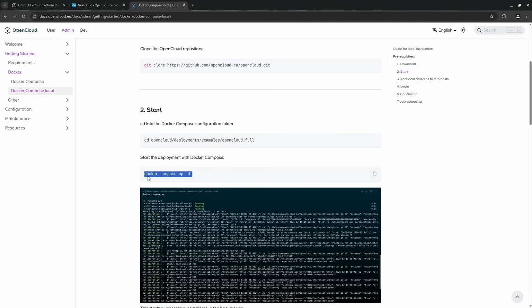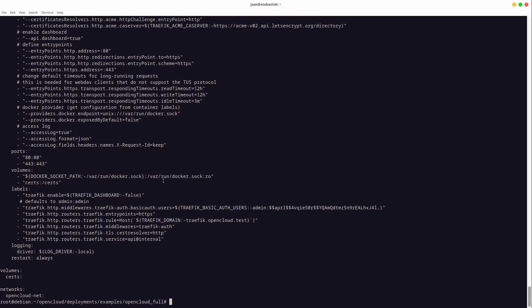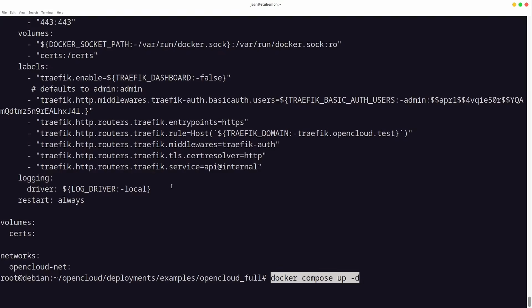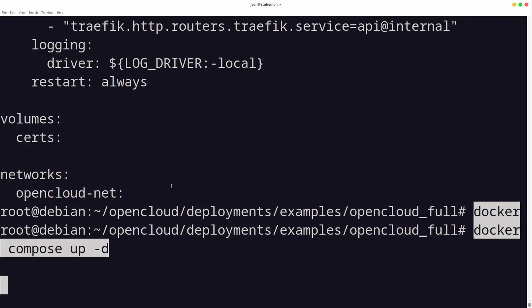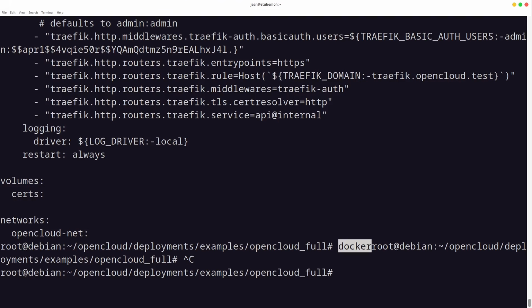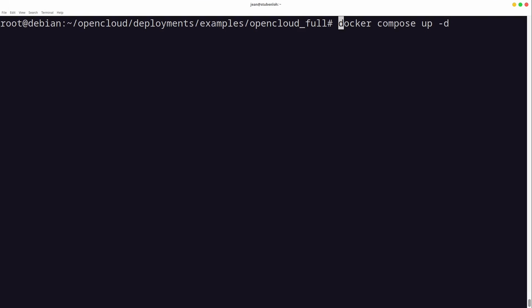So we can now progress to the next command here, docker-compose.yml. And there's a very special thing right now. If you're watching this video at a later point in time, you won't have this problem anymore. But if you are on Debian, then you need to add a dash between Docker and Compose if you are not taking the official Docker repositories and are going with the repositories of Debian itself.